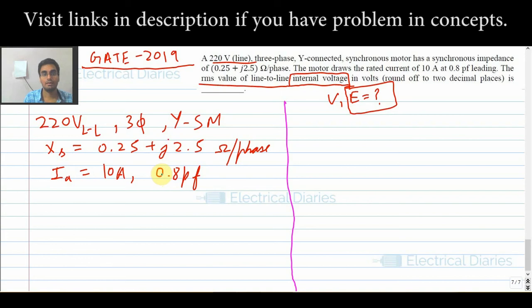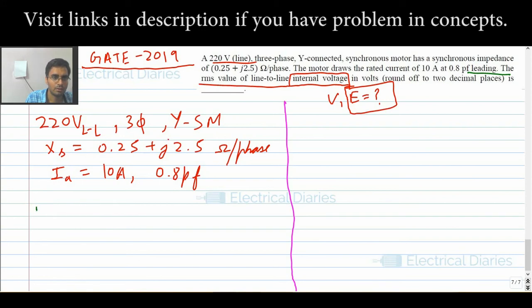See, in this question what is given to me? V is given, I is given, X is given, power factor angle is given. There are only a few formulas, so one thing that comes into my mind is the voltage regulation formula. There can be voltage regulation formulas for different conditions, that is for generator, for motor, and again for leading and lagging power factor. Here the power factor is leading.